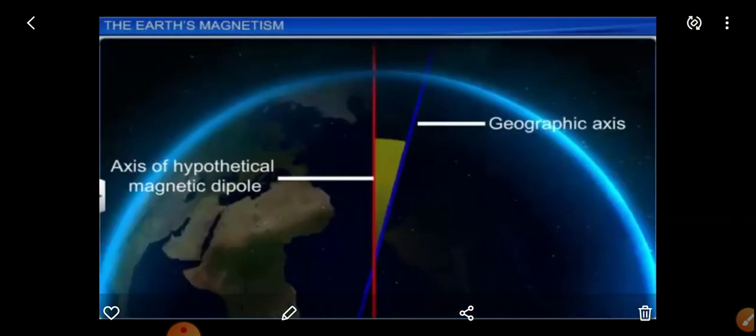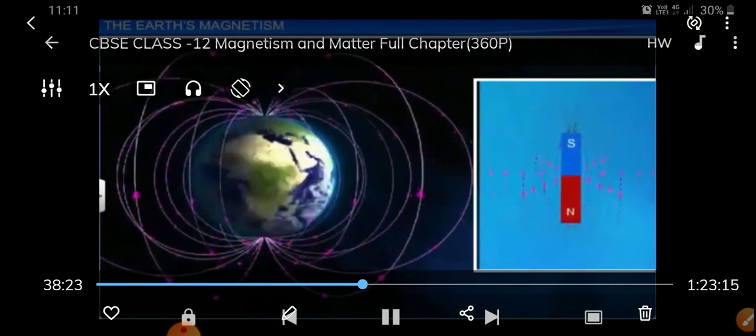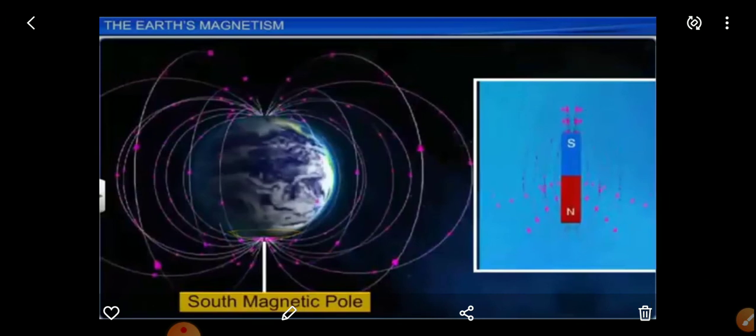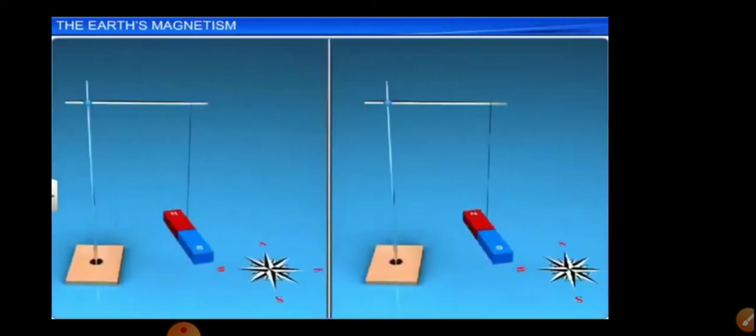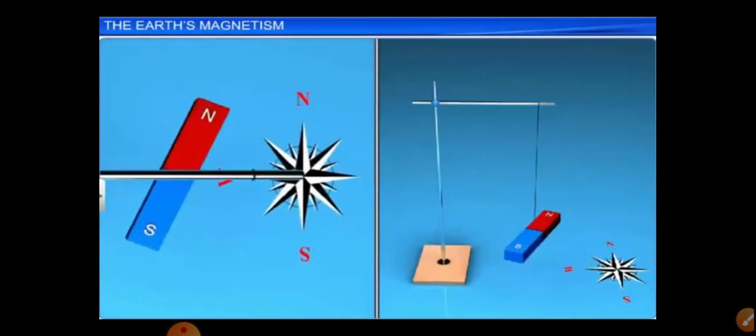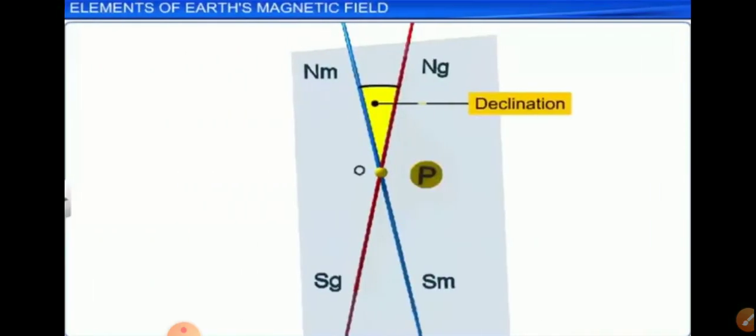See here in this diagram, the axis of the hypothetical magnetic dipole and the geographic axis. The geographic axis will be a little bit tilted, like a globe on a stand. That is the geographic axis. This is the south magnetic pole. If you are suspending a magnet, it will point along the north-south direction. Wherever it may be, however small the magnet may be, it will show the north and south pole only. And this is the declination angle of the Earth's axis.